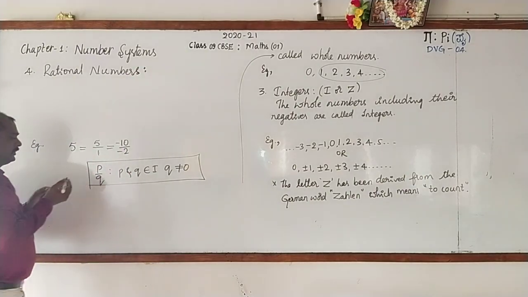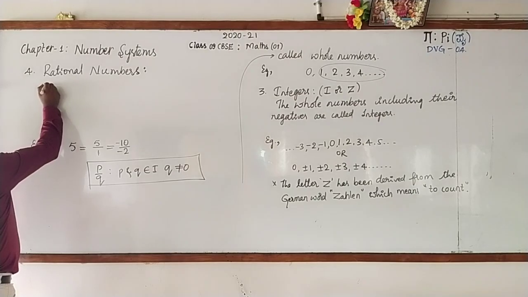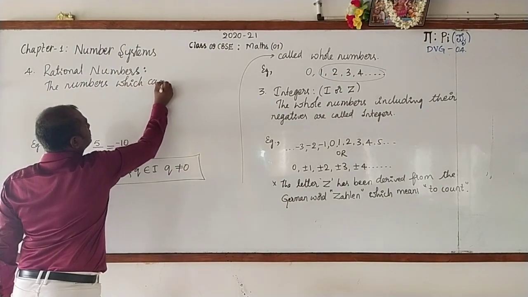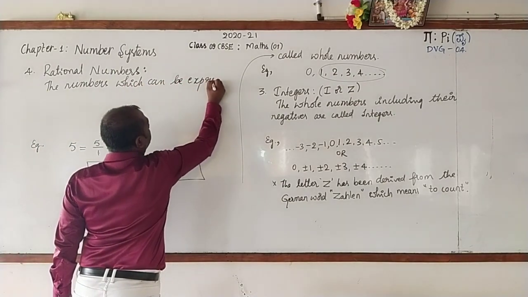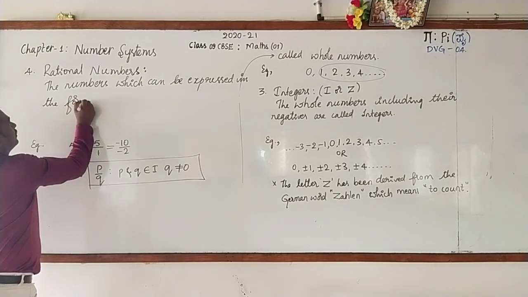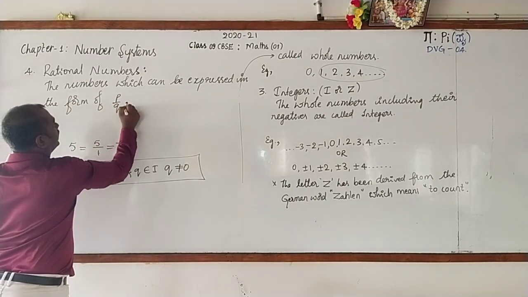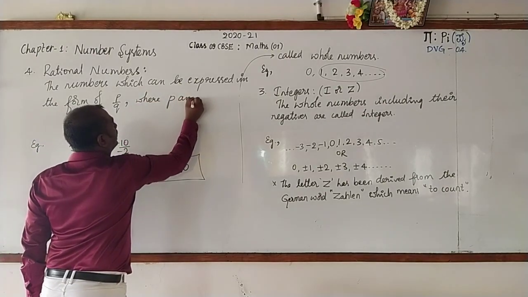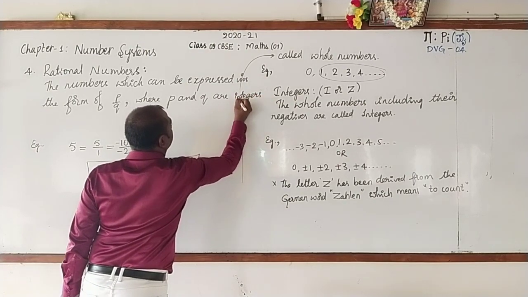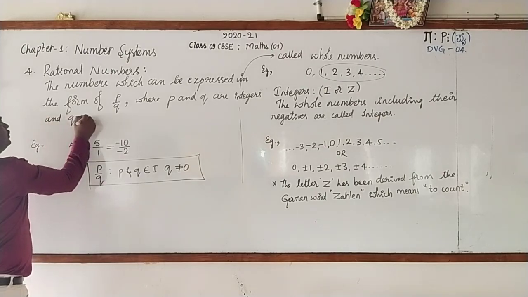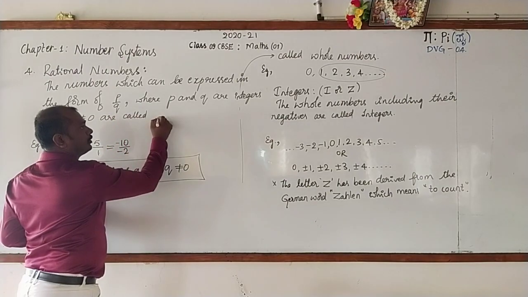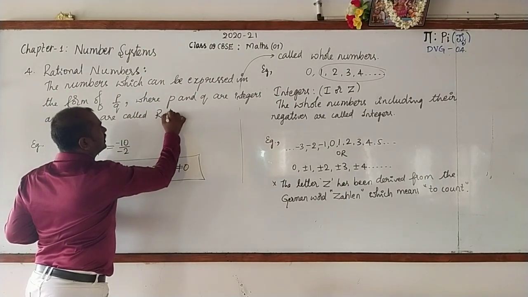Let's write the definition with me. Write down. The numbers which can be expressed in the form of P by Q, where P and Q are integers and Q is not equal to 0, are called, what are these called? Rational numbers.